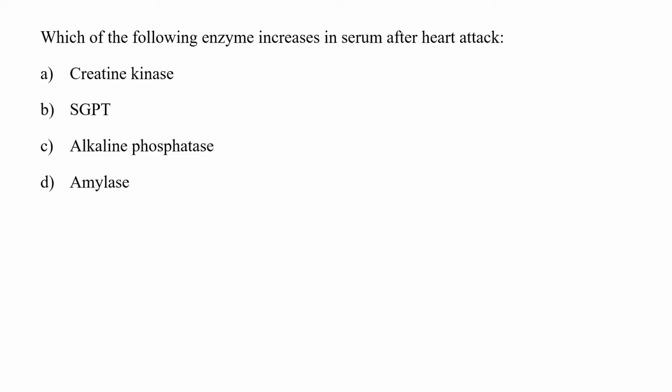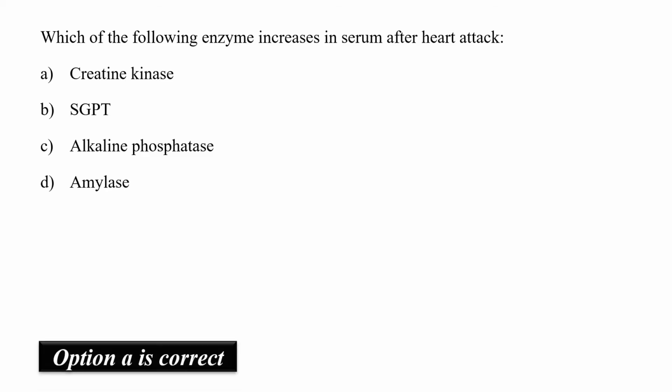Which of the following enzymes increases in serum after heart attack? So we have to find out which enzyme generally has its level increased after heart attack. Creatine kinase, SGPT, alkaline phosphatase or amylase. Truly speaking, cardiac marker proteins are troponin T and troponin I because the heart only makes these proteins. But at times, doctors also check for the level of creatine phosphokinase or myoglobin in some conditions. Creatine kinase myocardial band, also known as CK-MB, is a characteristic marker for myocardial infarction, and its level rises after 12 to 24 hours of heart attack. So hence option A would be the correct answer.